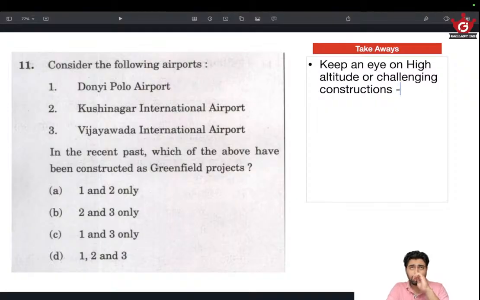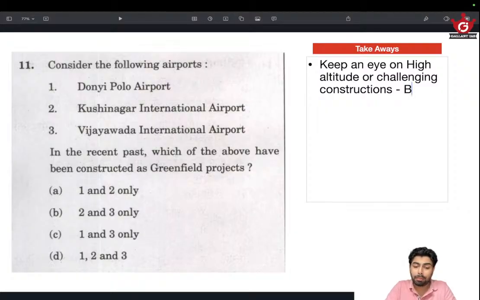For example, the Worli Bandra coastal elevated highway, or coastal highway, that's something that you need to keep an eye on. Whether it's developed as, of course it's a greenfield project, how it's connected and the time of its construction, things like that you need to have an idea about.